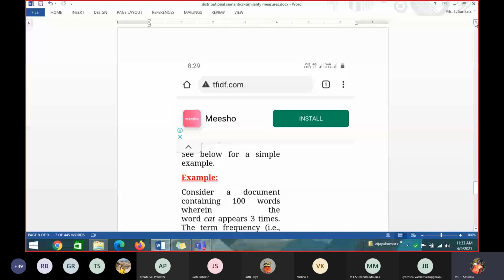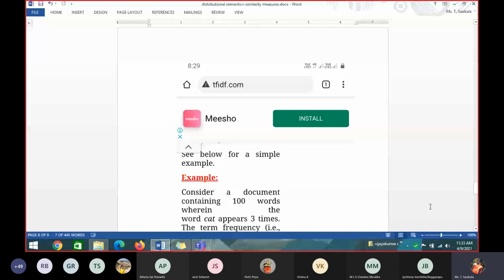Calculate term frequency, TF. Please respond, students. Last 2 minutes. Respond fast. 3 by 100. What is 3 by 100? That is the number of times the word appears in the document by the total number of words in the document, right? So 3 by 100 is your TF.